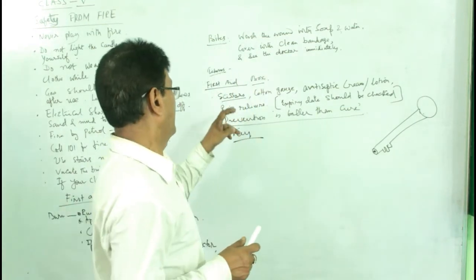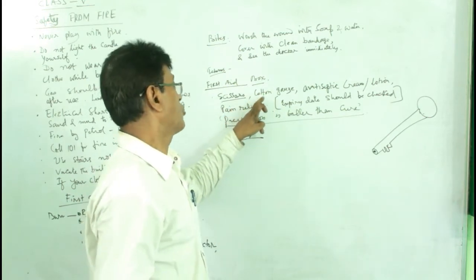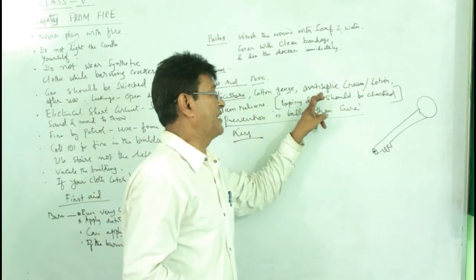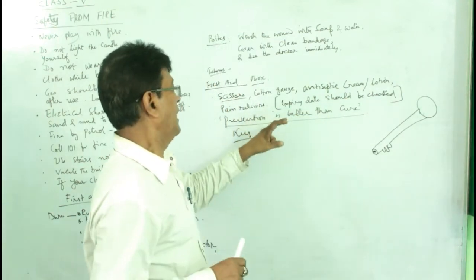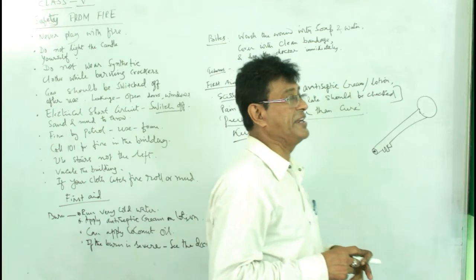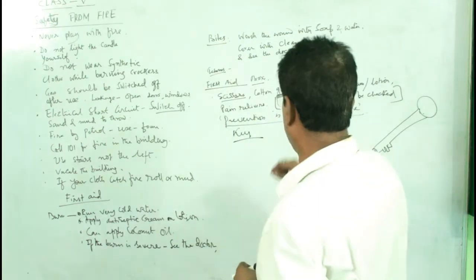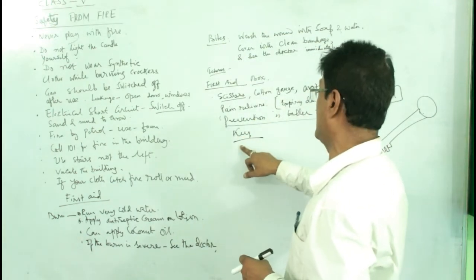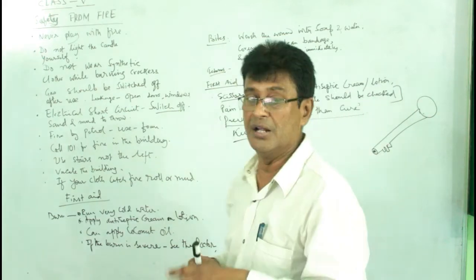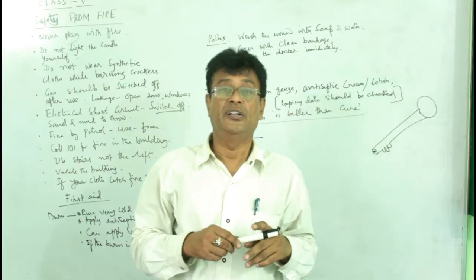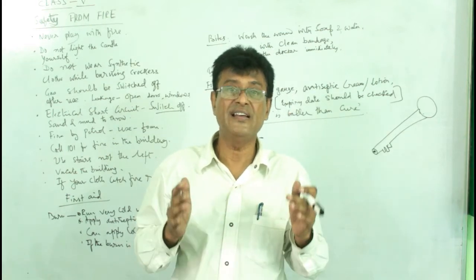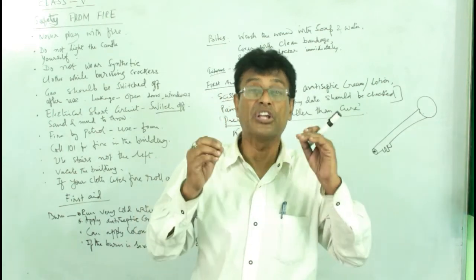A pair of scissors will be there, cotton gauze, antiseptic cream, lotion, and one or two pain relievers, and you must check the expiry date. There will also be a key inside. And remember, prevention is better than cure. The rule is prevention is better than cure.